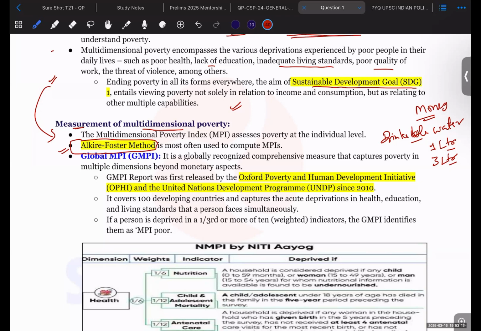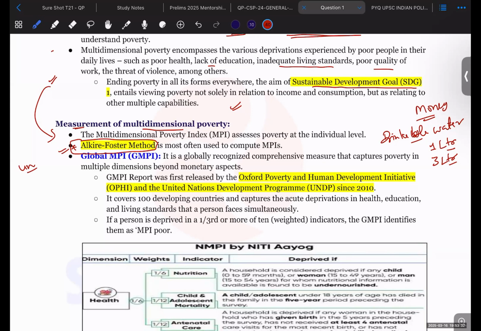This is a very important method, and it is also used for assessing other things, such as unemployment. This is a very basic method which is used to assess many economic indicators.